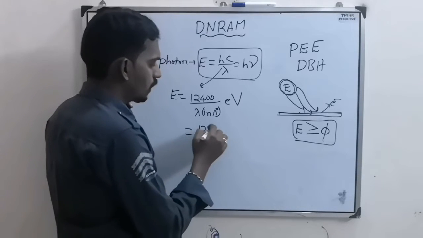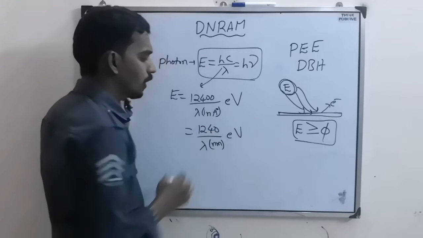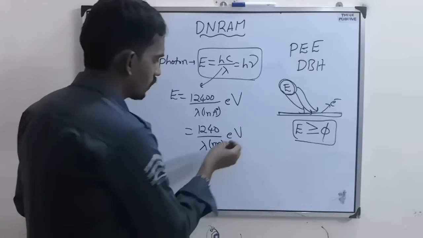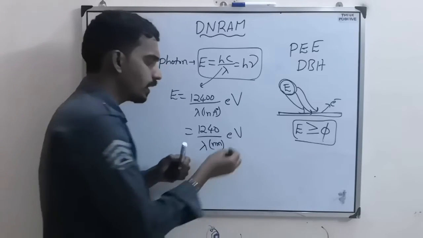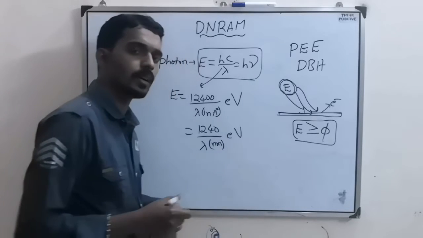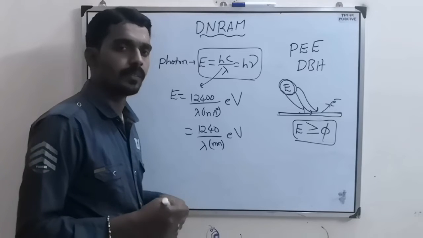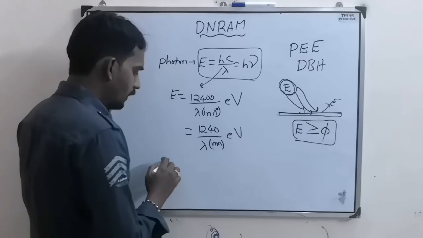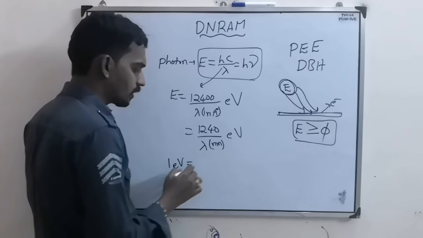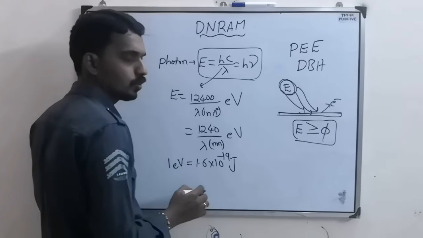Or else if they give lambda in nanometer, then 1240 by lambda in nanometer, and the energy of the photon you will get in electron volt. Most of the questions we deal with energy in terms of electron volt. Suppose in any question they have given joules, then you need to know the conversion that 1 electron volt is 1.6 into 10 power minus 19 joules.